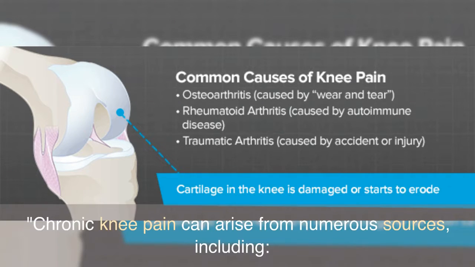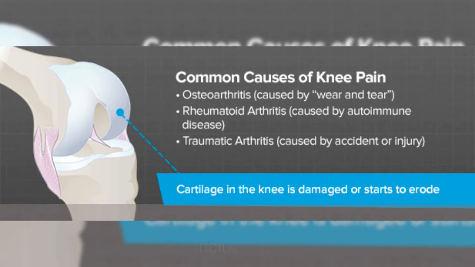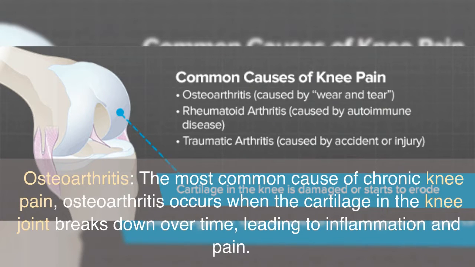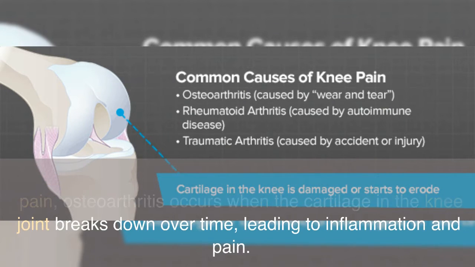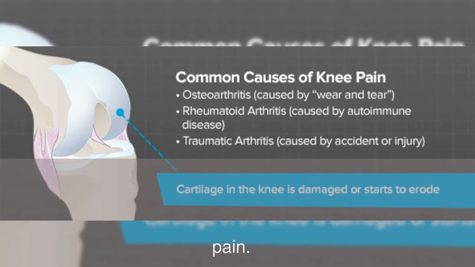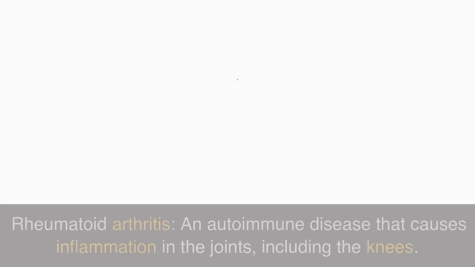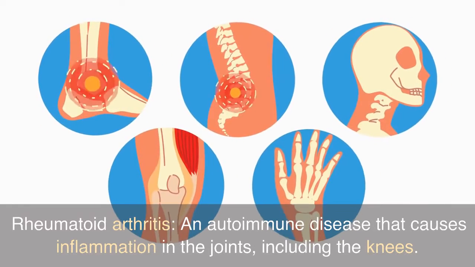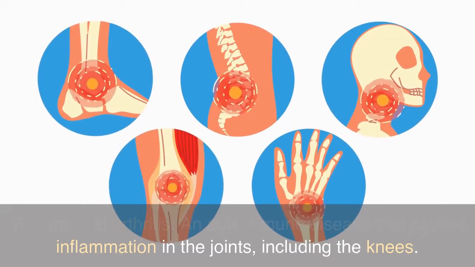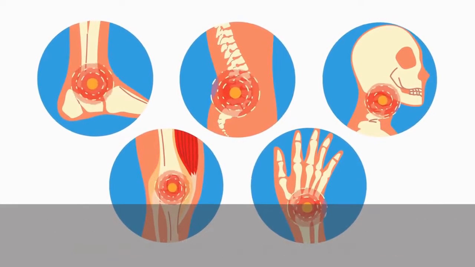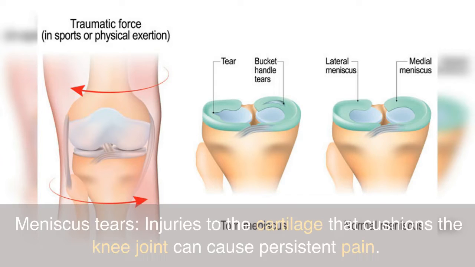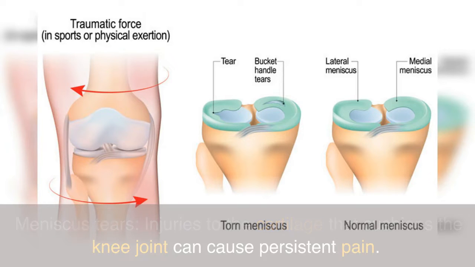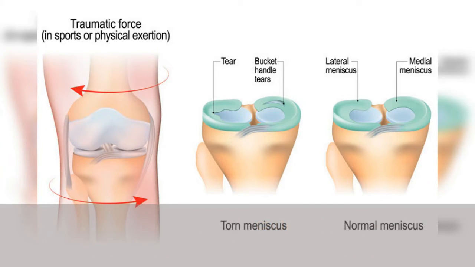Chronic knee pain can arise from numerous sources, including osteoarthritis, the most common cause of chronic knee pain. Osteoarthritis occurs when the cartilage in the knee joint breaks down over time, leading to inflammation and pain. Rheumatoid arthritis, an autoimmune disease that causes inflammation in the joints, including the knees. Meniscus tears. Injuries to the cartilage that cushions the knee joint can cause persistent pain.